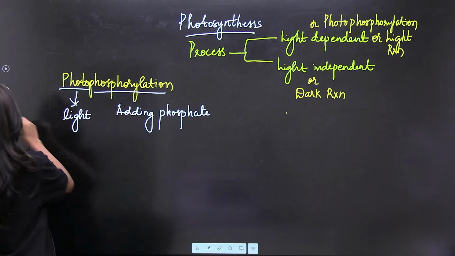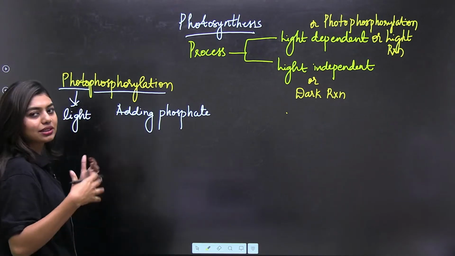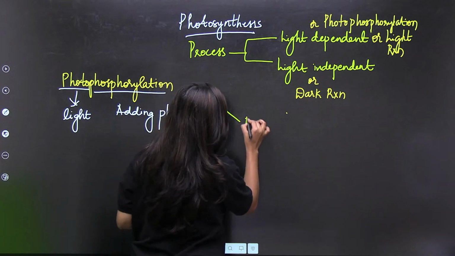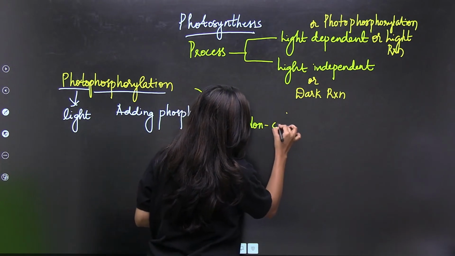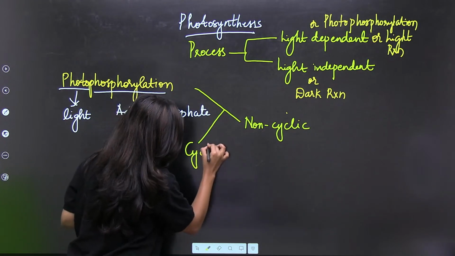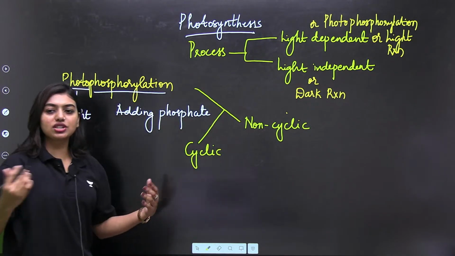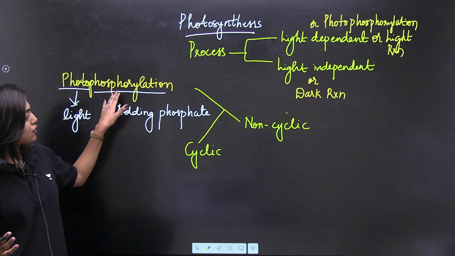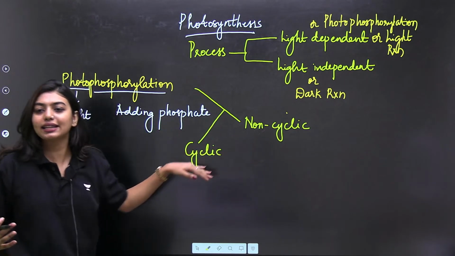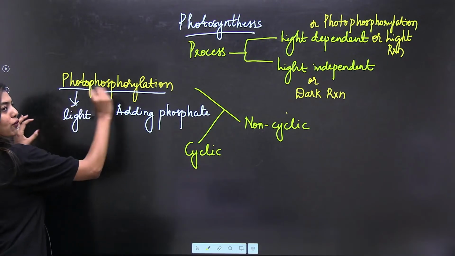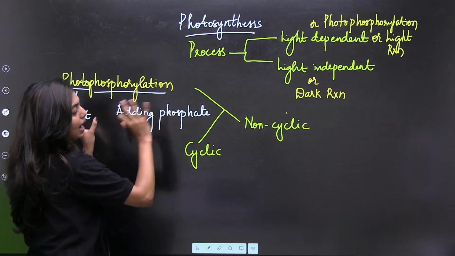Now, what is happening? Photophosphorylation can be of two types, okay? Non-cyclic and cyclic. So much is clear, right? So photophosphorylation is divided into non-cyclic and cyclic. Light and adding phosphate.